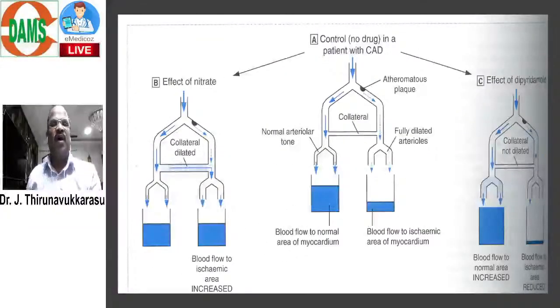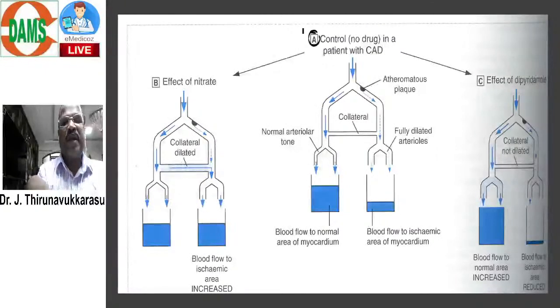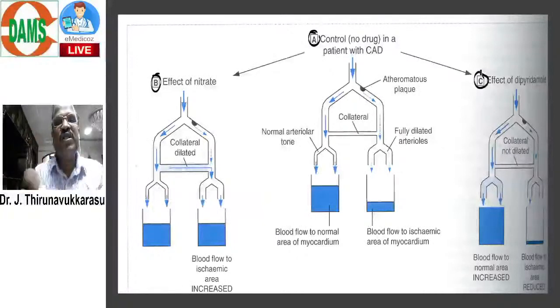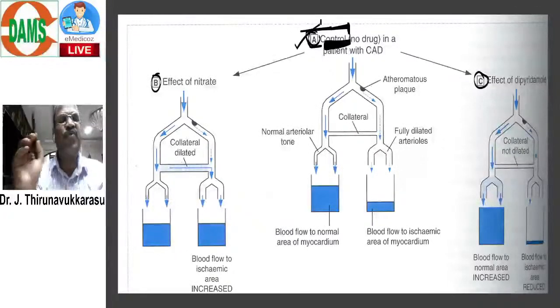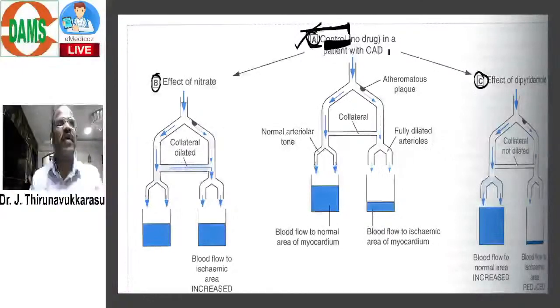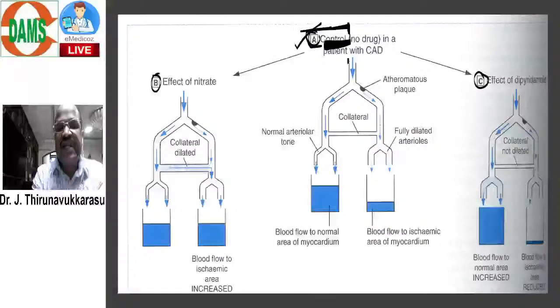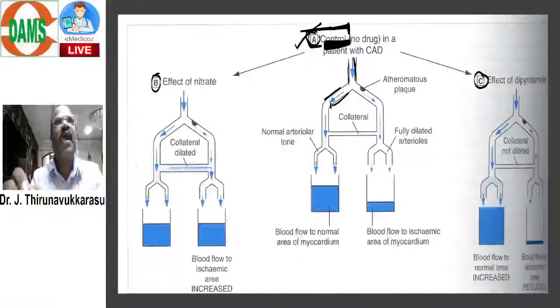First, I have 3 models: A, B, C. Just look at the control, this middle photo alone. It is normal, for example, a control for you and for me. Imagine it's a coronary artery, with one branch and another branch.